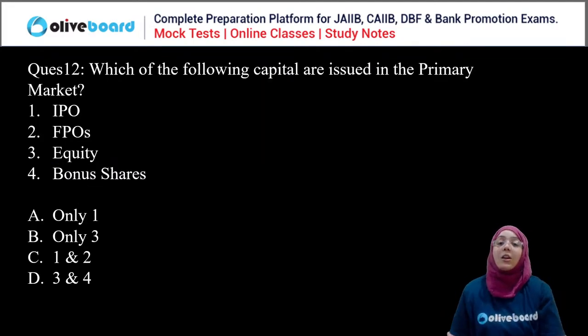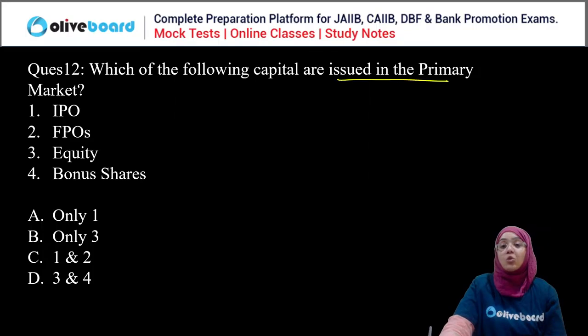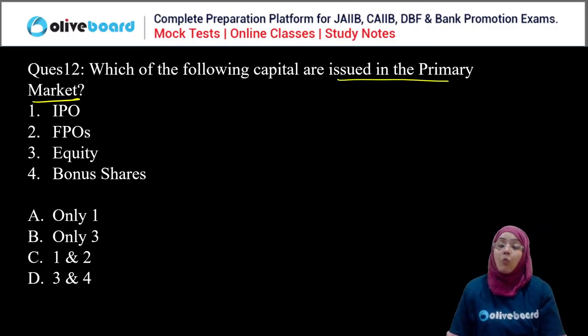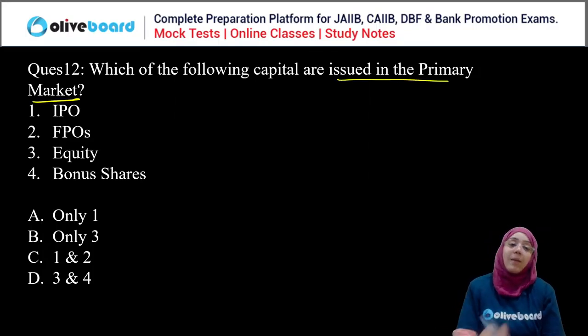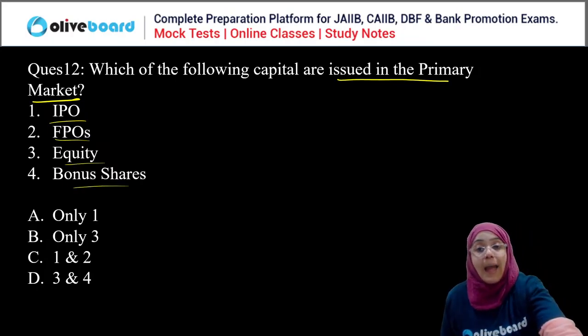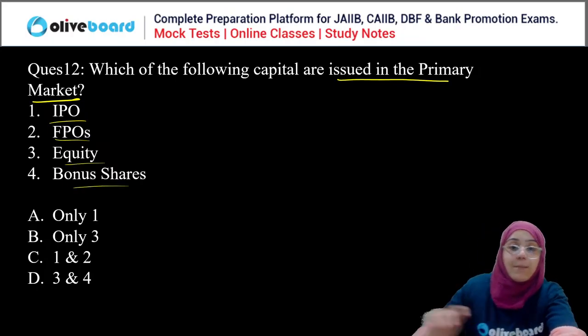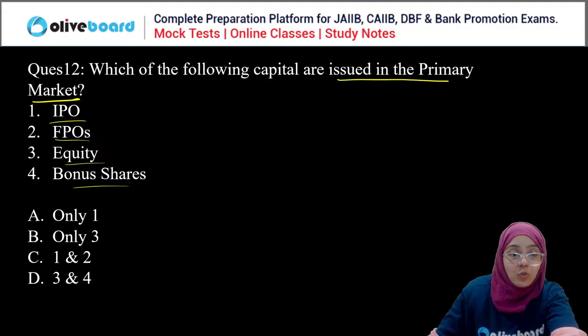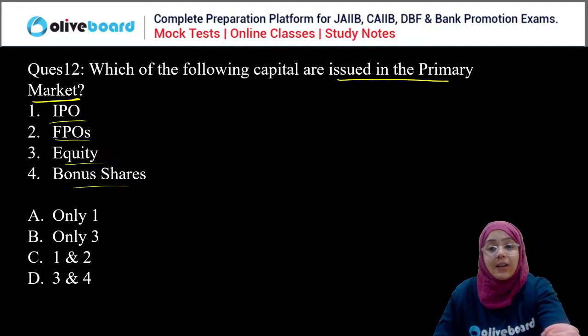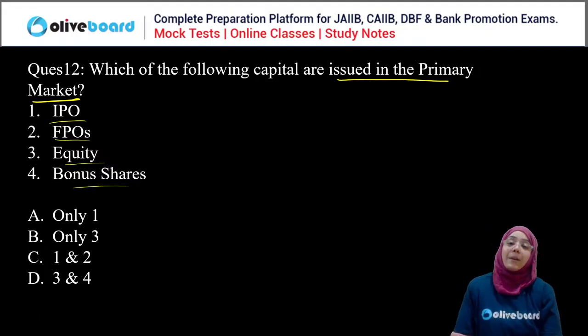Next question. Which of the following capitals are issued in the primary market? IPO, FPO, equity, bonus share. What are the capitals which are issued in the primary market? Everyone, please answer this question, guys.